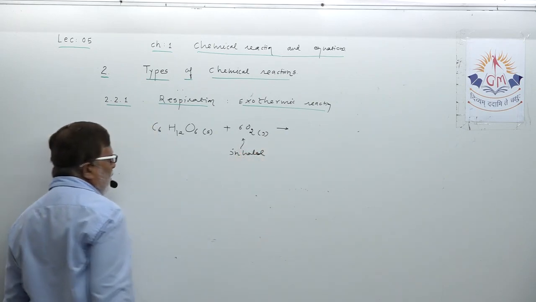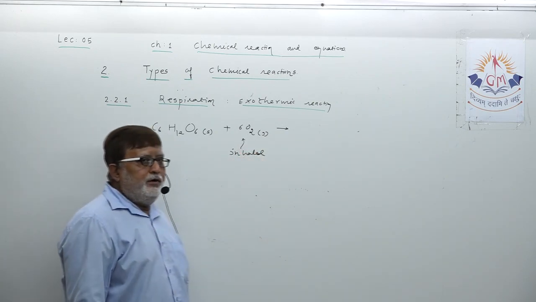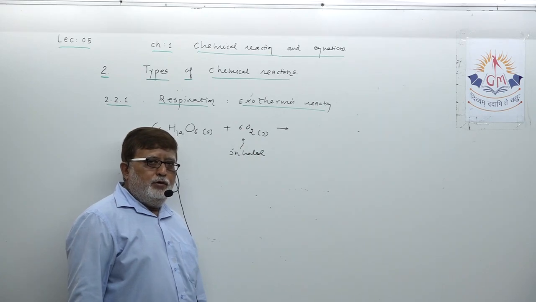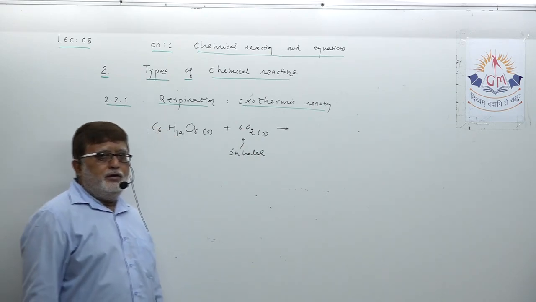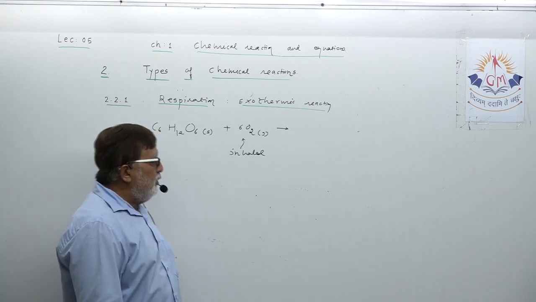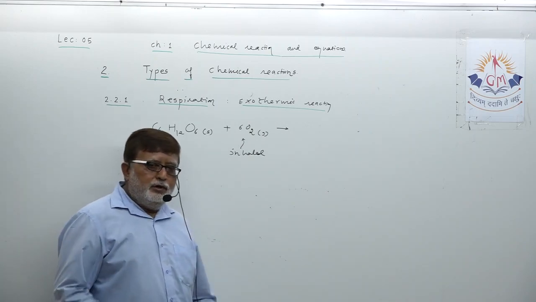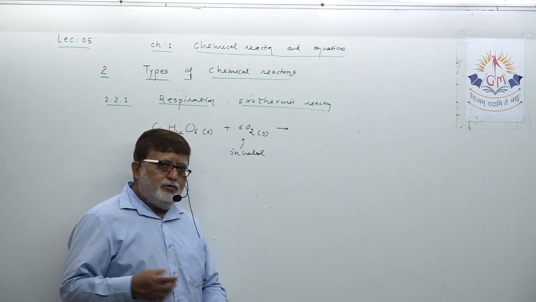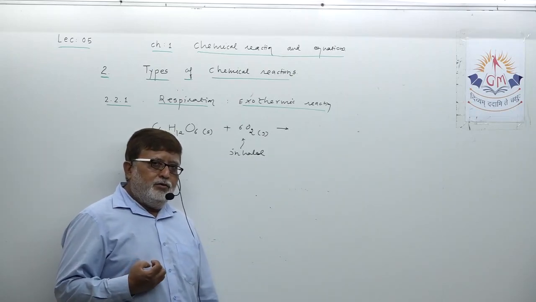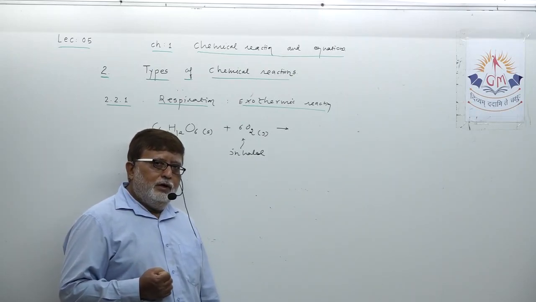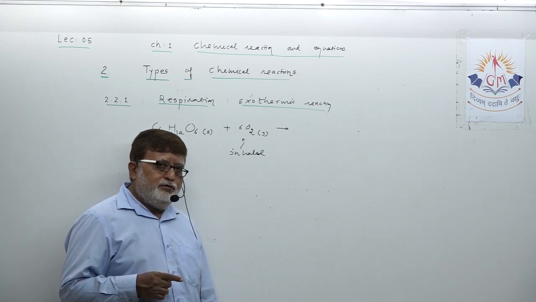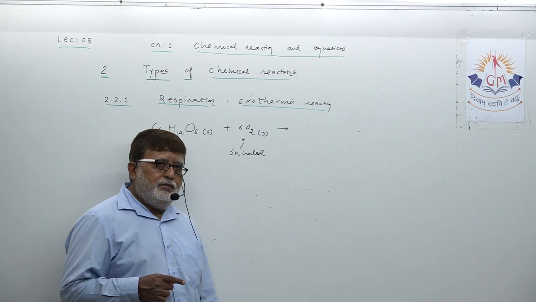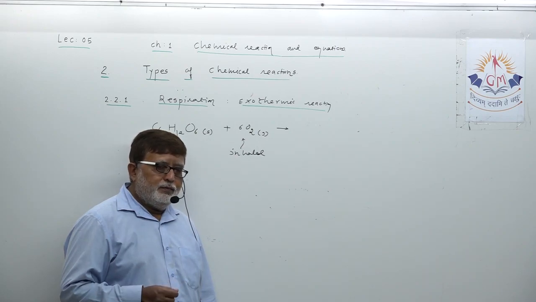The inhaled oxygen we will understand in detail in the process of transportation in our body when we continue with biology. What happens actually? The inhaled oxygen goes to our lungs, and through lungs it goes to our blood, and via blood that oxygen reaches each and every cell of our body.